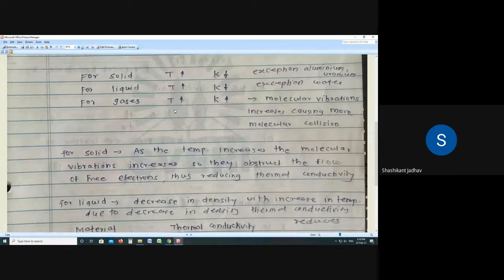So write down, for gases, if temperature increases, then thermal conductivity also increases. And what is the reason? I have written the reason here. Molecular vibrations increase. Molecular vibrations increase means if temperature increases, then molecular vibrations increase, causing more molecular collision.